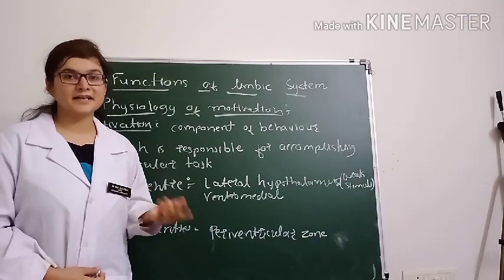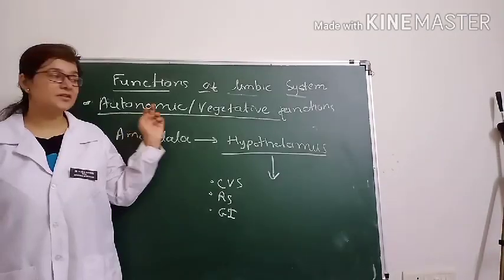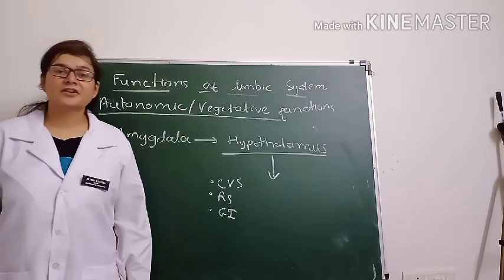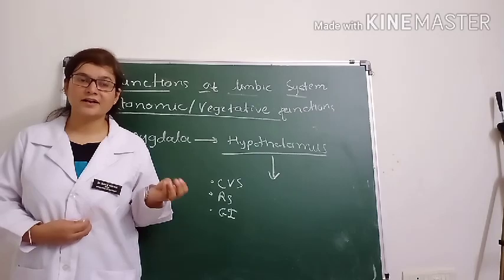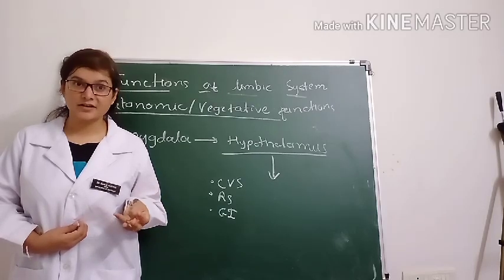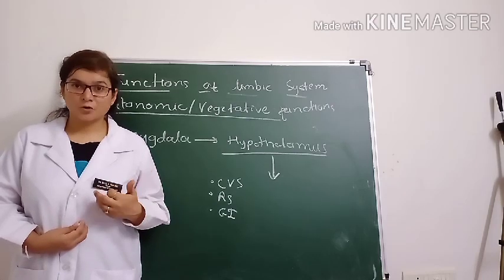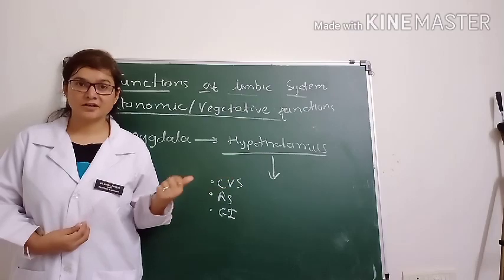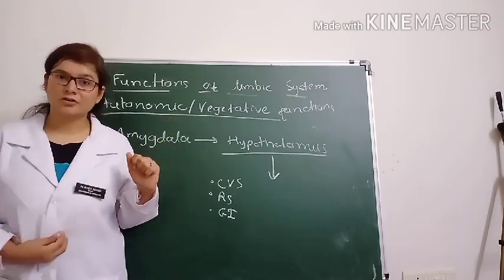Now we will move to the next function, the physiology of the autonomic functions. Autonomic functions, or vegetative functions, are those which are not usually under voluntary control, like cardiovascular regulation, respiratory regulation, gastrointestinal motility, regulation of body temperature, and regulation of body fluid volume and osmolality. These are the different vegetative functions, which we can also call autonomic functions.